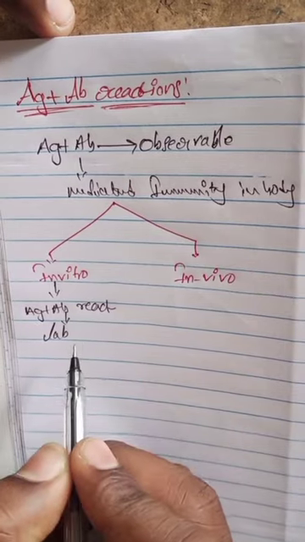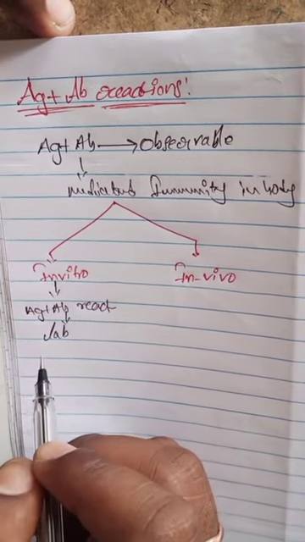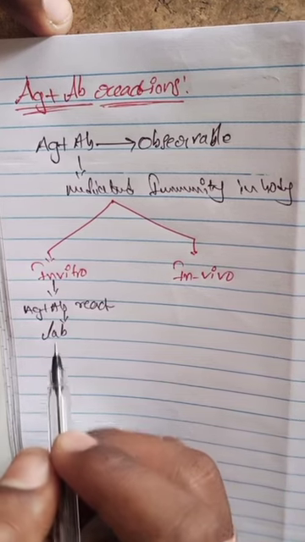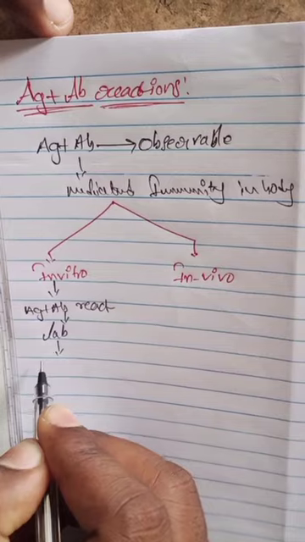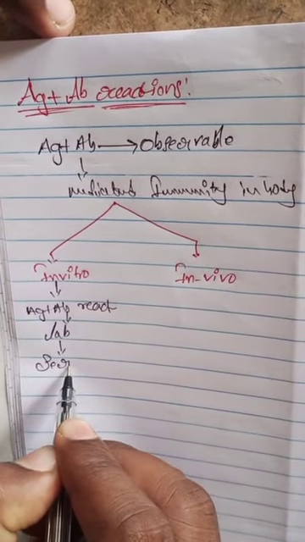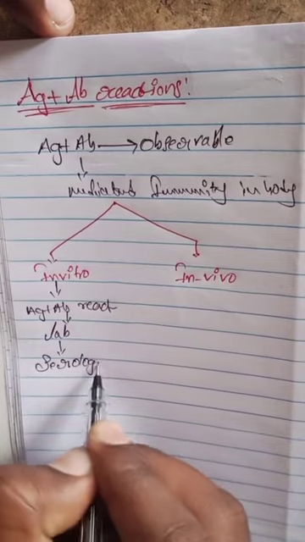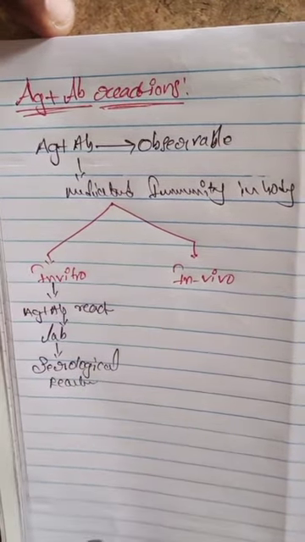So these reactions that occur in the lab are known as in vitro antigen antibody reactions. They are also known as serological reactions.